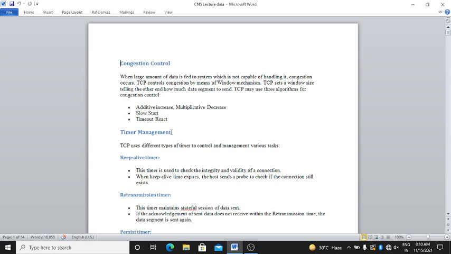TCP controls congestion by means of a window mechanism. TCP sets a window size telling the other end how many data segments to send. TCP may use three algorithms for congestion control. First one is additive increase, multiplicative decrease. Clear? Second algorithm is slow start and third one is timeout react.